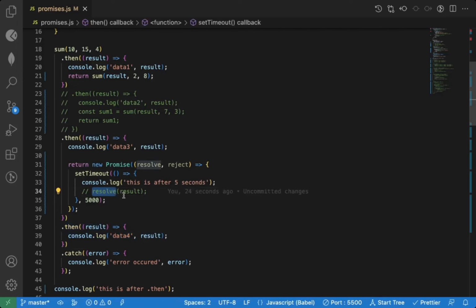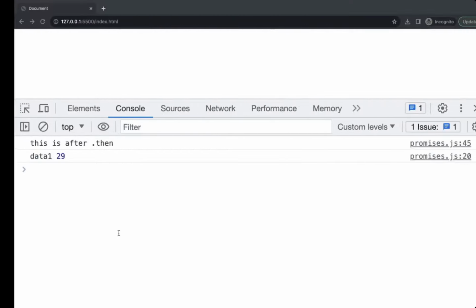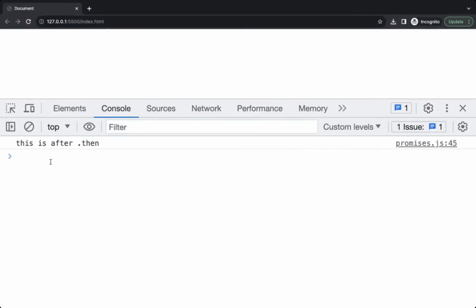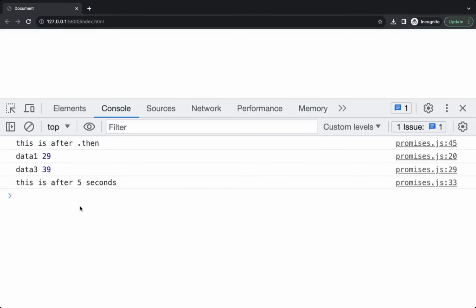We are not calling reject either, so our catch will also never execute. So you will just see data 3, and after that you will not see anything. If I save this, you can see 3 seconds later data 1, after 3 seconds data 3, and after that you see this message, and after that you don't see anything.